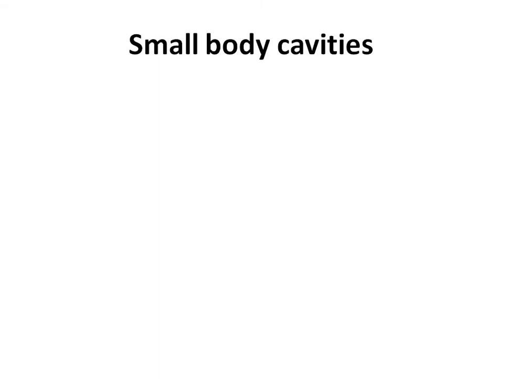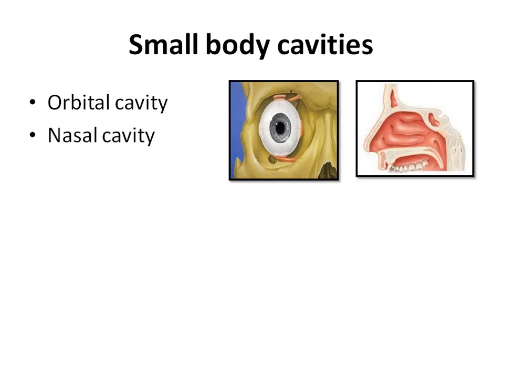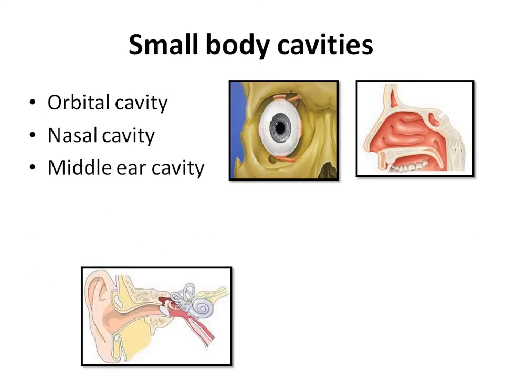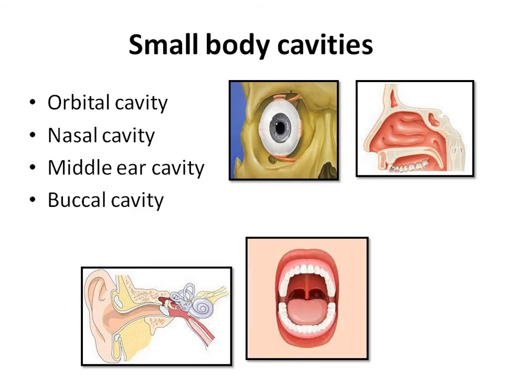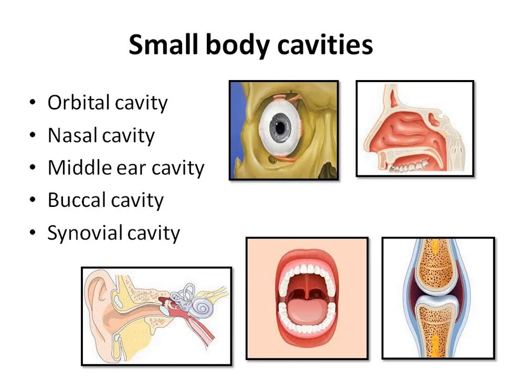Other small body cavities are the orbital cavity. The eye is located in the orbital cavity. Nasal cavity, that is present within the nose. Middle ear cavity, that is located within the ear. Buccal cavity, that is the mouth. Synovial cavity, that is the bone joint.